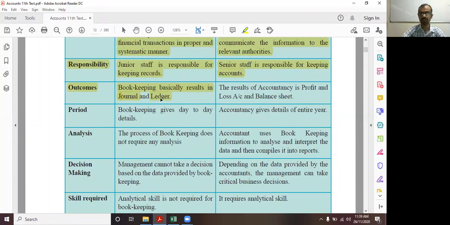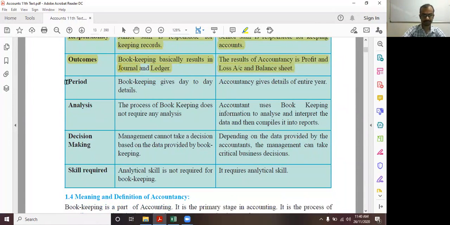That should be posted into the respective account. So that is the ledger. Then when we have prepared the journal and ledger, the final stage comes where the financial statement is prepared, and that is what we call the final account. So basically trading, profit and loss, and balance sheet will be prepared, which is the part of accounting, whereas journal and ledger are the part of bookkeeping.